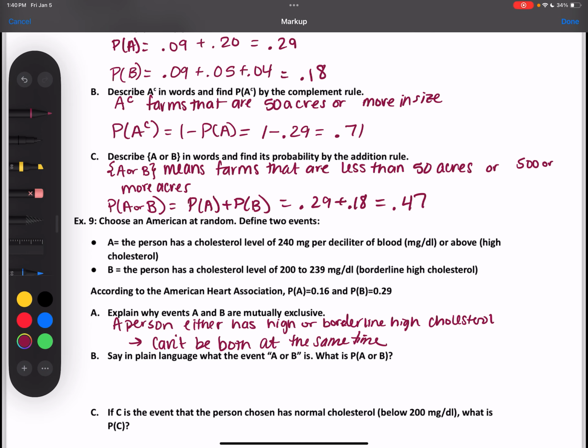All right, say in plain language what the event A or B is, and then find A or B. So basically, say it in words and then say it in math. Don't they already tell us what A and B is? Within the context, basically, just like we did up here with A or B in the farm.